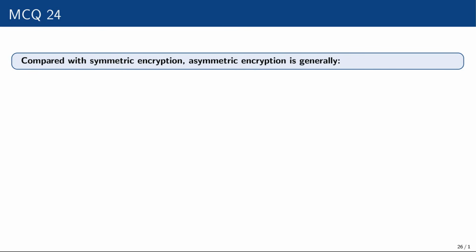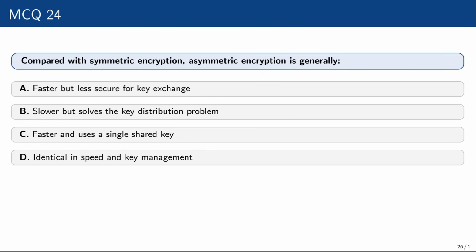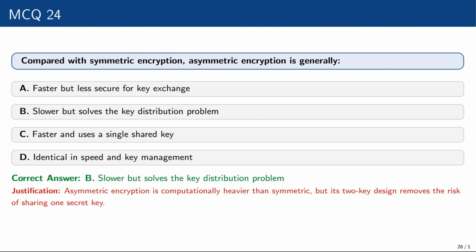Question number 24. Compared with symmetric encryption, asymmetric encryption is generally: faster but less secure for key exchange; slower but solves the key distribution problem; faster and uses a single shared key; identical in speed and key management. The correct option is slower but solves the key distribution problem, because asymmetric encryption is computationally heavier than symmetric, but its two-key design removes the risk of sharing one secret key.